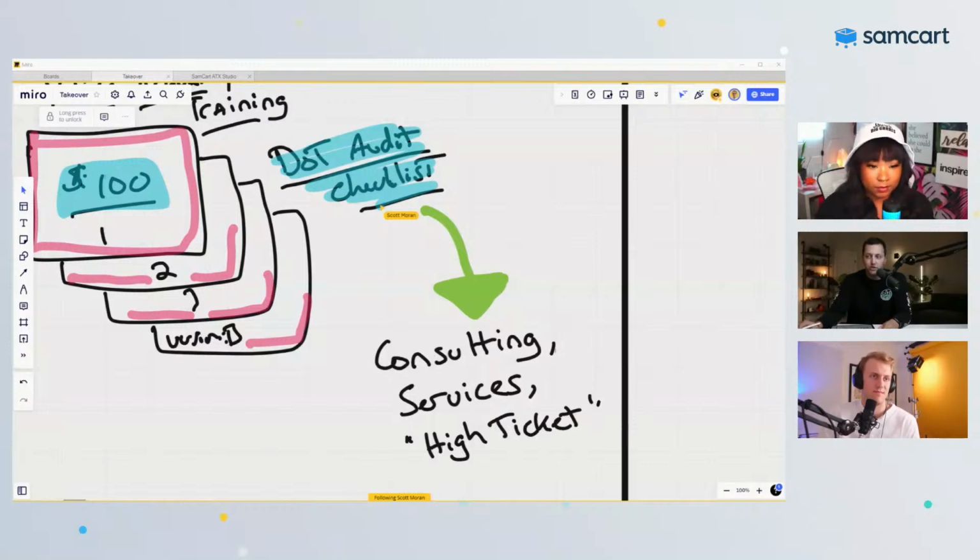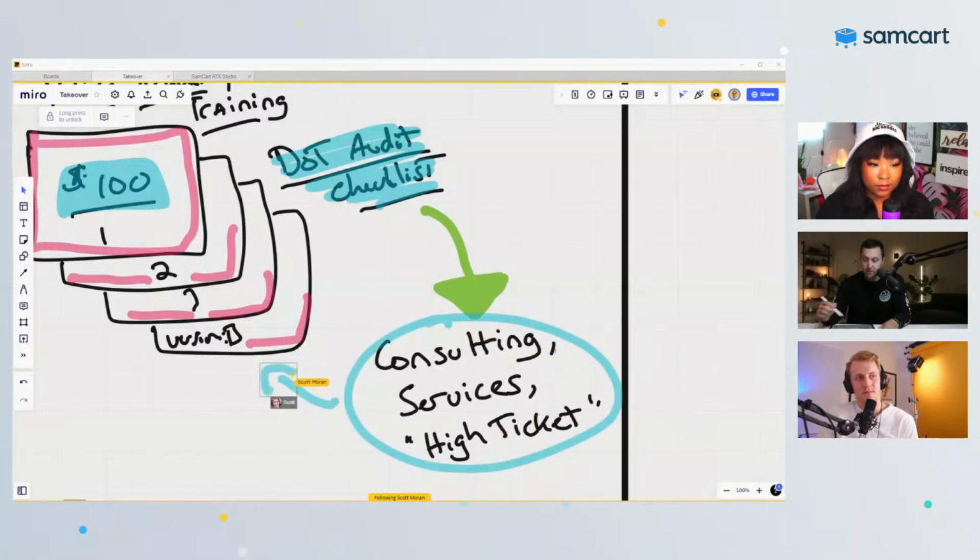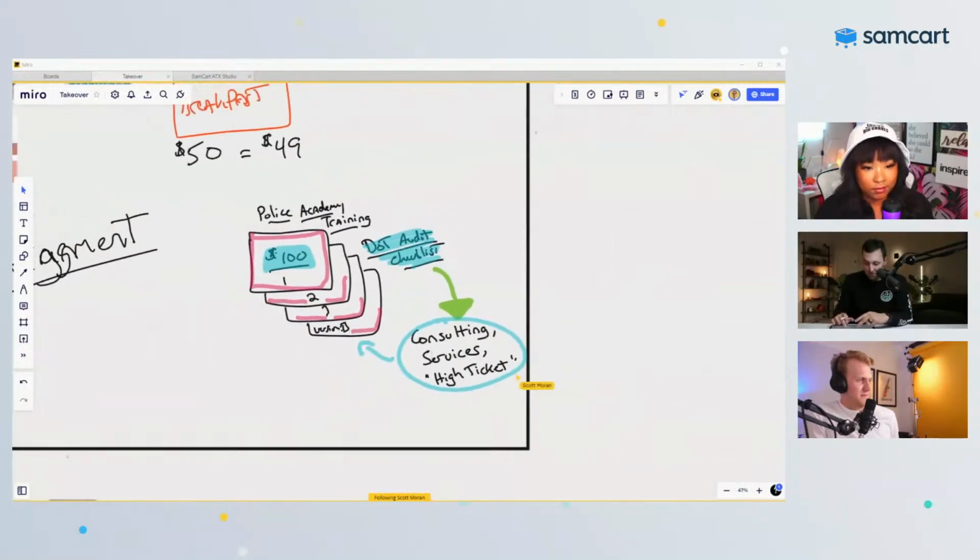If your goal is to sell people this stuff down here, maybe you should consider starting up here with something a little cheaper, a little easier to swallow first. Yeah, deliver the quick win and then deliver the big win. A great way to say it. A great way to say it.